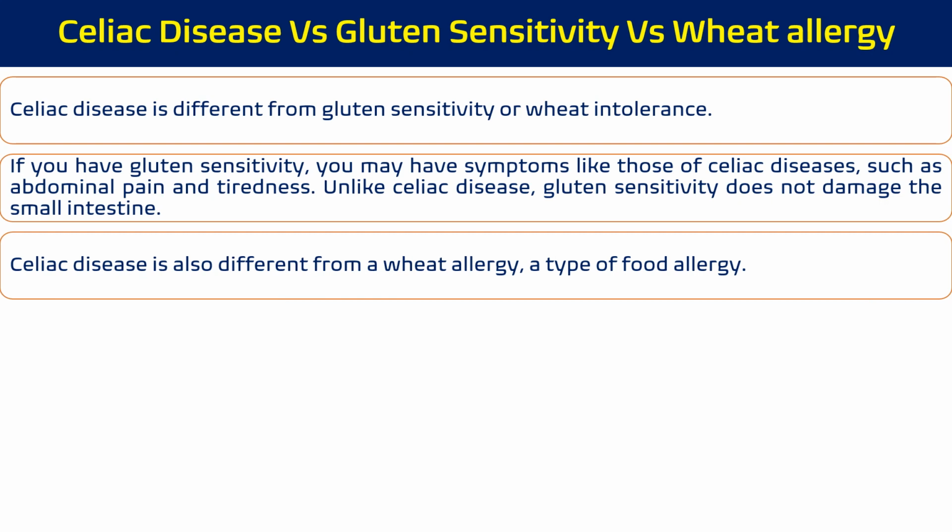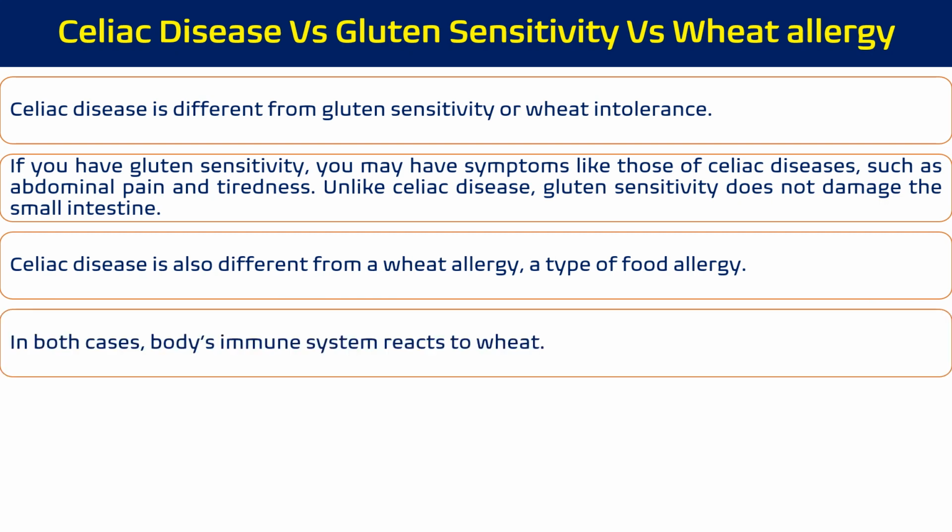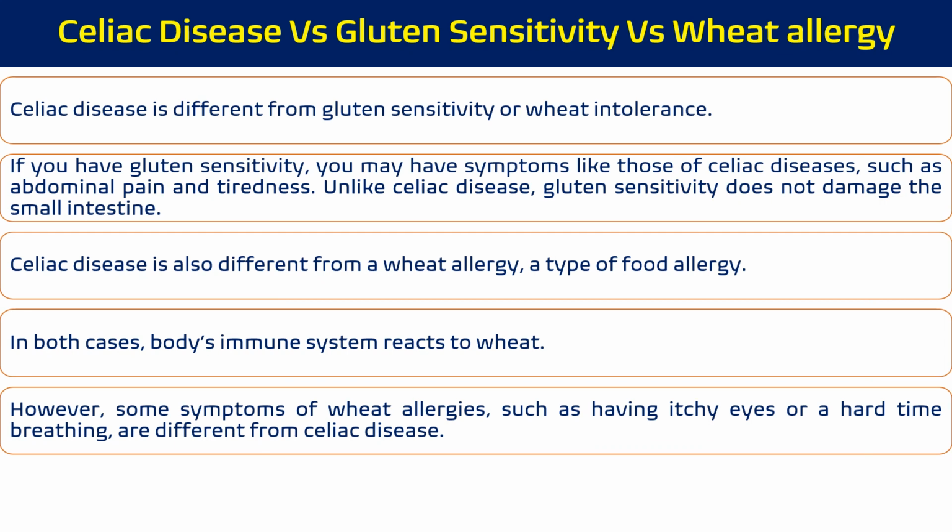Celiac disease is also different from wheat allergy, which is a type of food allergy. In both cases, the body's immune system reacts to wheat or wheat-specific proteins. However, some symptoms of wheat allergy, such as itchy eyes and difficulty breathing, are different from celiac disease.